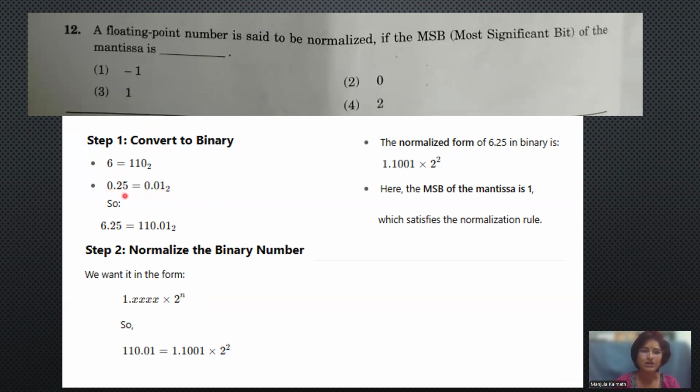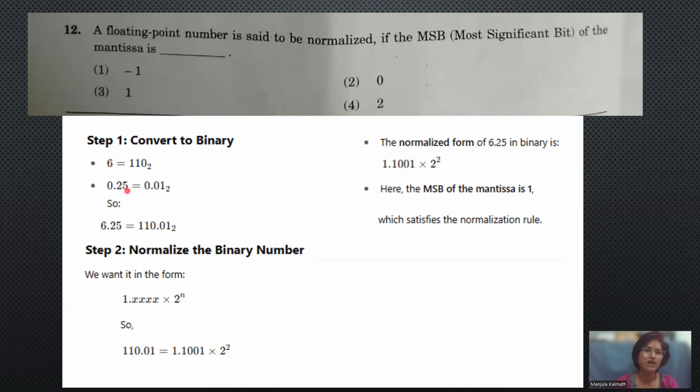I'll be multiplying the fraction by 2 here. 0.25 times 2 is 0.50, so the digit is 0. After the fractional point, we have to multiply; before the fractional point, we have to divide.